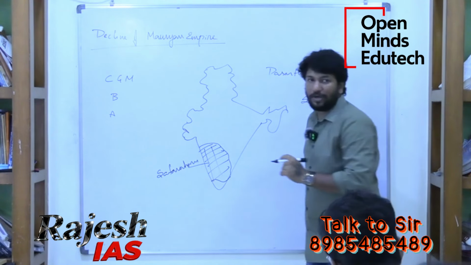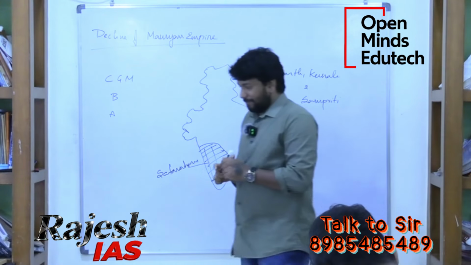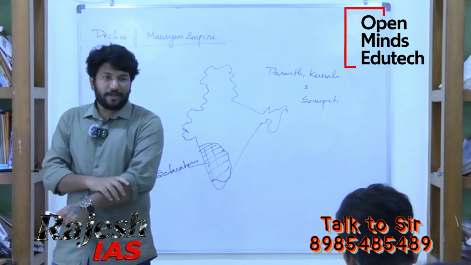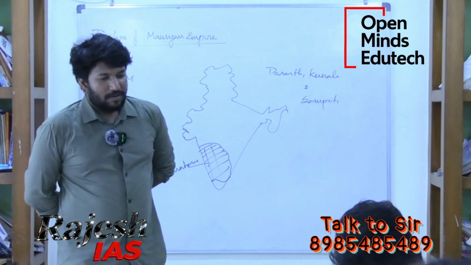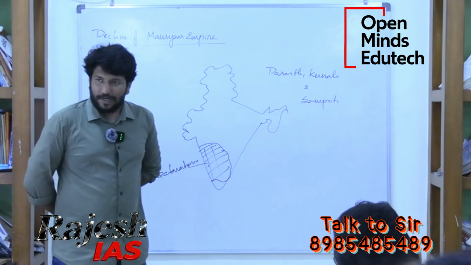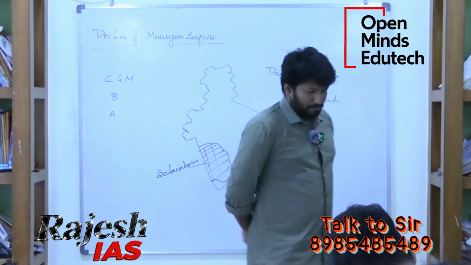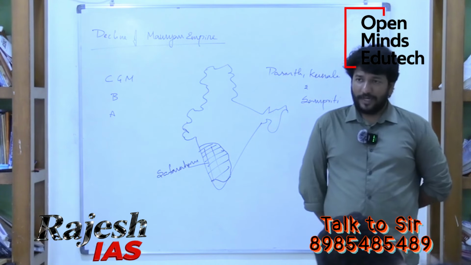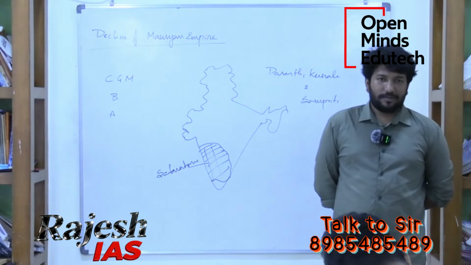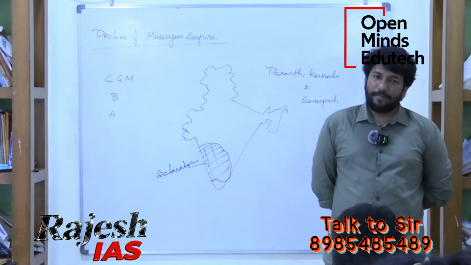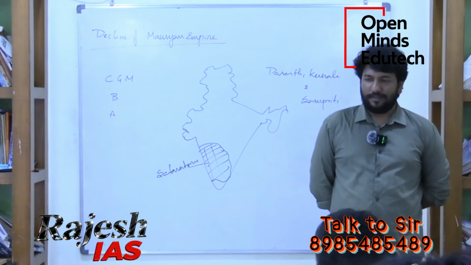So you write: after Ashoka, succeeded by weak rulers. Weak rulers, the subordinates become independent and establish their own dynasty.